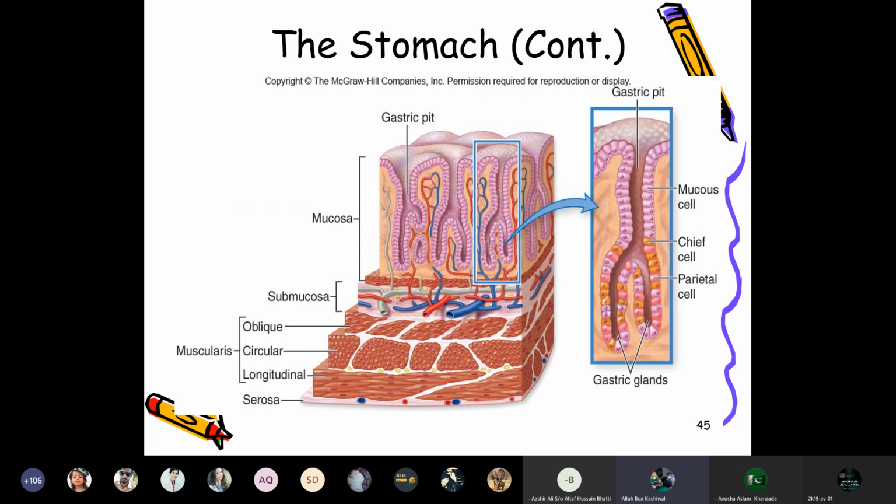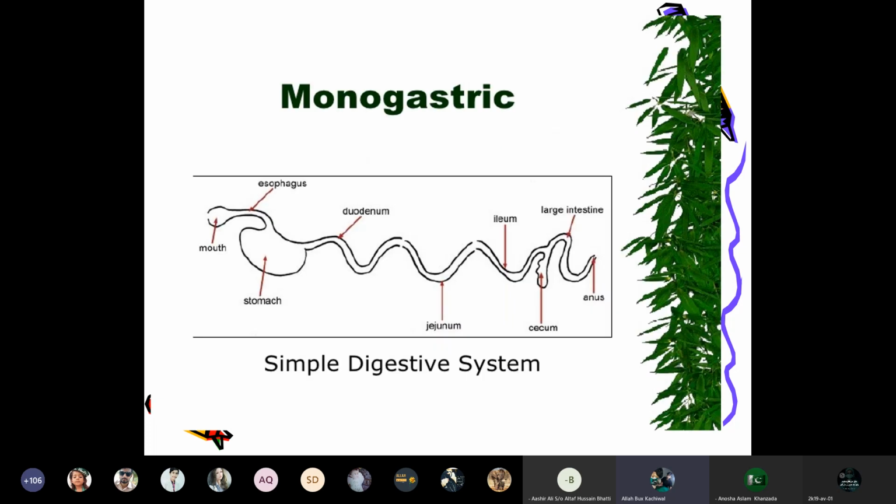So you can see the mucous cell, then the chief cells and parietal cells present in the gastric gland. The gastric pits are present, the mucosa having the papillae, and then the submucosa layer, then the muscularis layer consists of oblique muscles, circular muscles, longitudinal muscles. The last covering of the stomach is known as a serosa, the outer covering of the stomach.